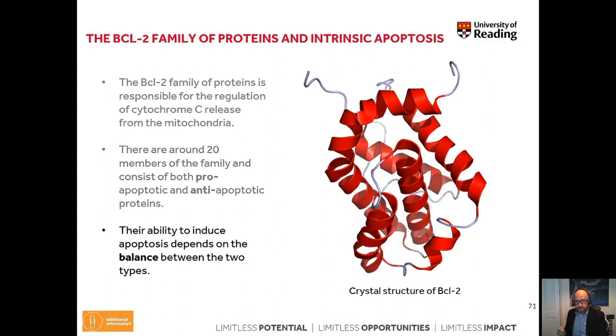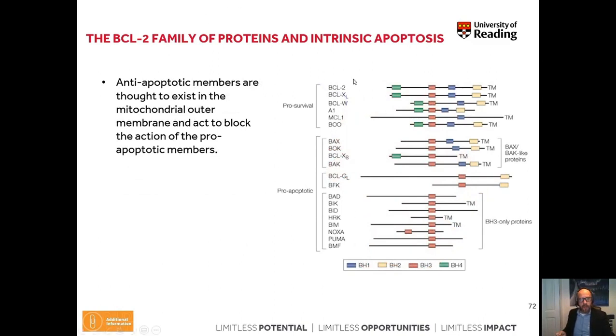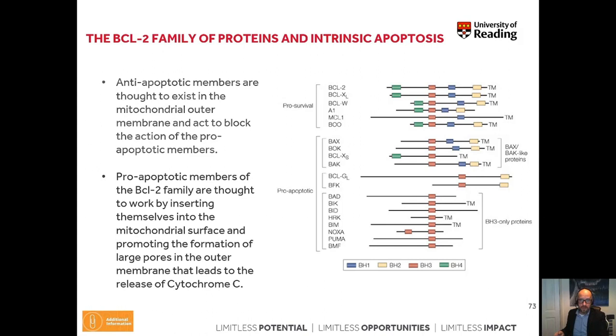Those proteins have the ability to induce apoptosis or prevent it, and this depends on the balance of expression of two types of BCL2s. As you can see here, there are plenty of pro-survival BCL2 protein family members, but there are even more pro-apoptotic proteins. Anti-apoptotic members of this family exist in the mitochondrial outer membrane and act to block the action of the pro-apoptotic members.